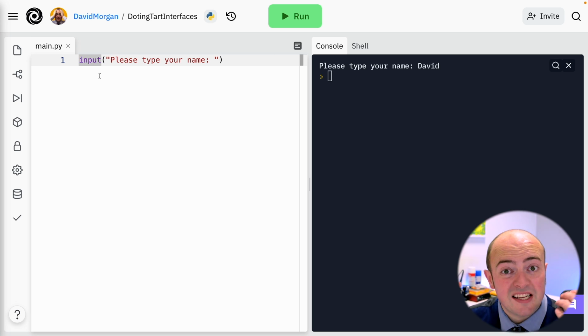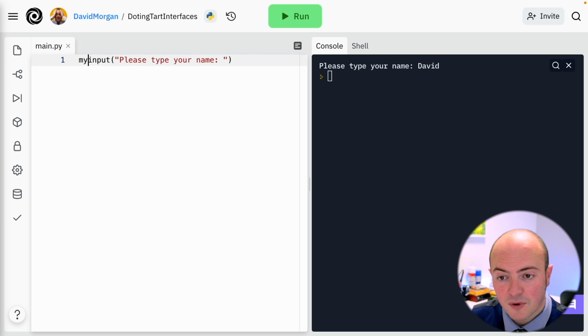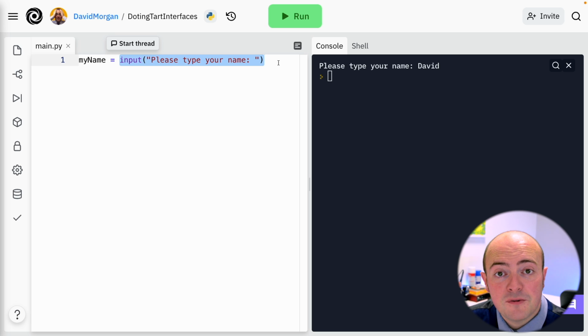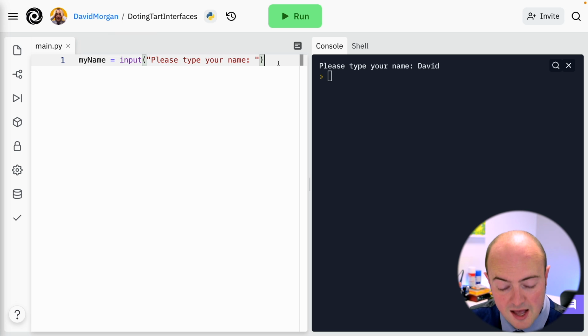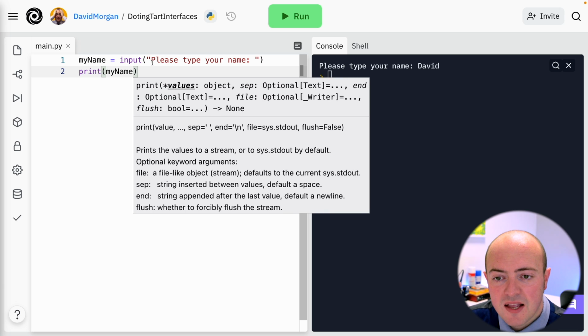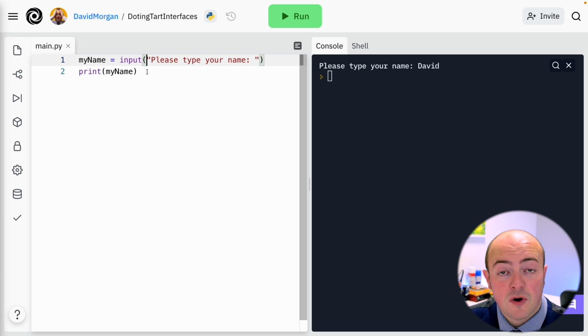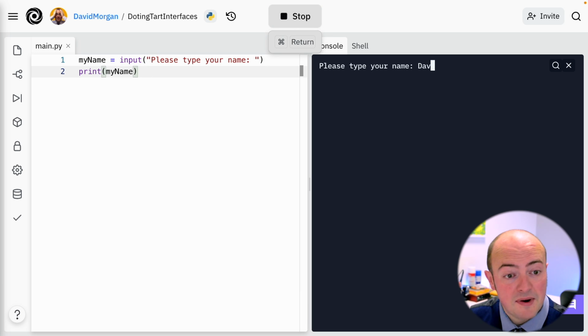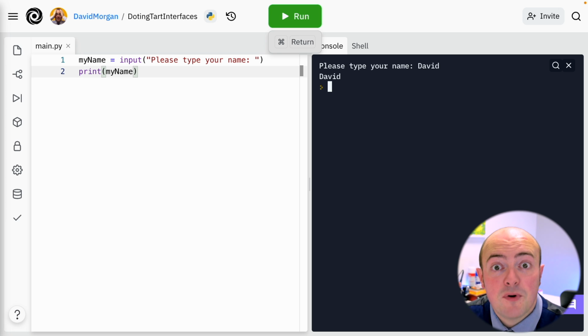Before the input, we assign it to something. So I'm going to call it my name and use a single equals, and what that does is it sets this variable to this value, and this value is going to be whatever the person types in. I can go one step further though. I can print out my name, and you'll see there are no speech marks over it, so what I'm doing is printing out the contents of the variable, or the contents of the box instead, and pulling that out for the user. So if I do that, and I say my name's David, well, it works perfectly.